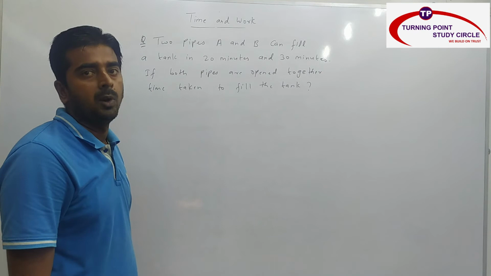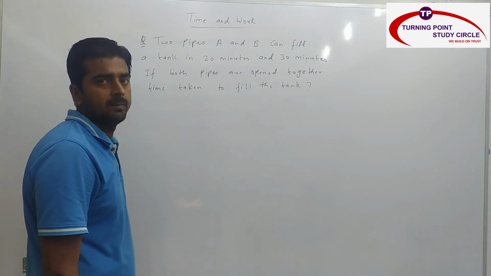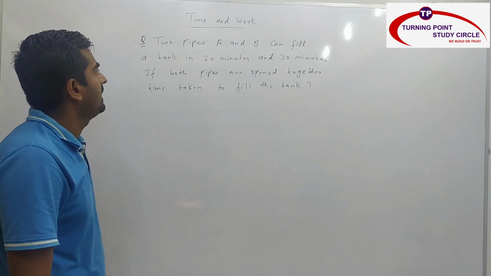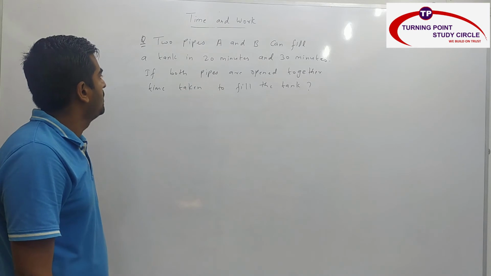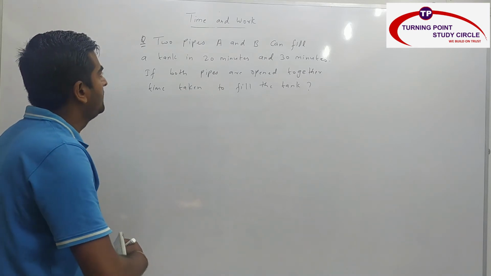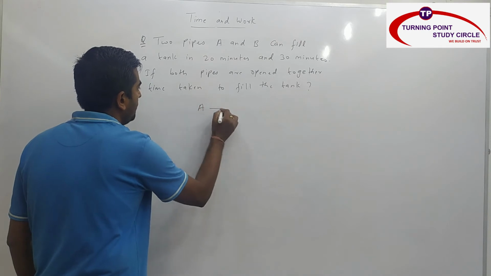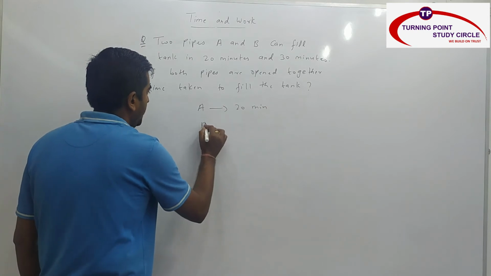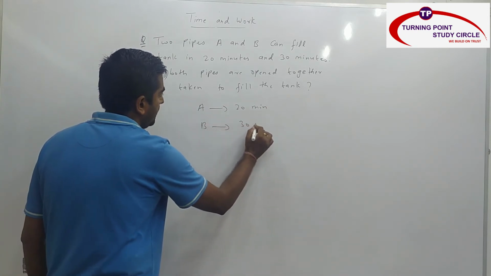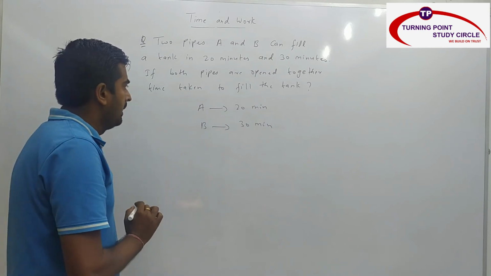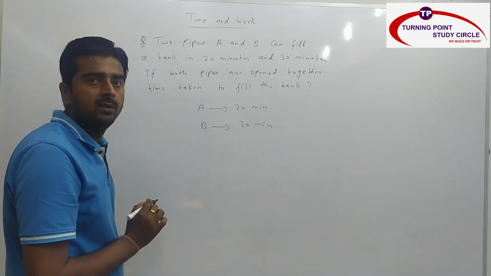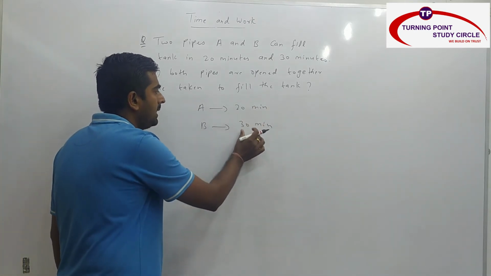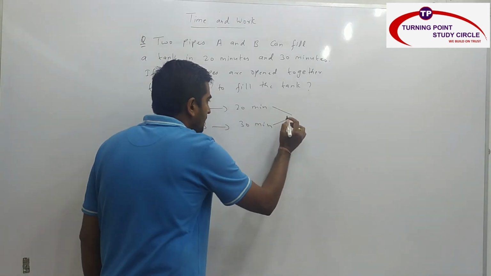Now we will see another important question, and this question is related with the pipeline system because it is related with tank. So two pipes A and B can fill a tank in 20 minutes and 30 minutes. If both the pipes are open together, then the time taken to fill the tank. So assume you have two pipes, they have given you A can fill a tank in 20 minutes, B can fill a tank in 30 minutes. Right? And here, as usual, we need to assume the total capacity of the tank. The total capacity of the tank is that number which is the least common multiple of 20 and 30. So it is nothing but 60.